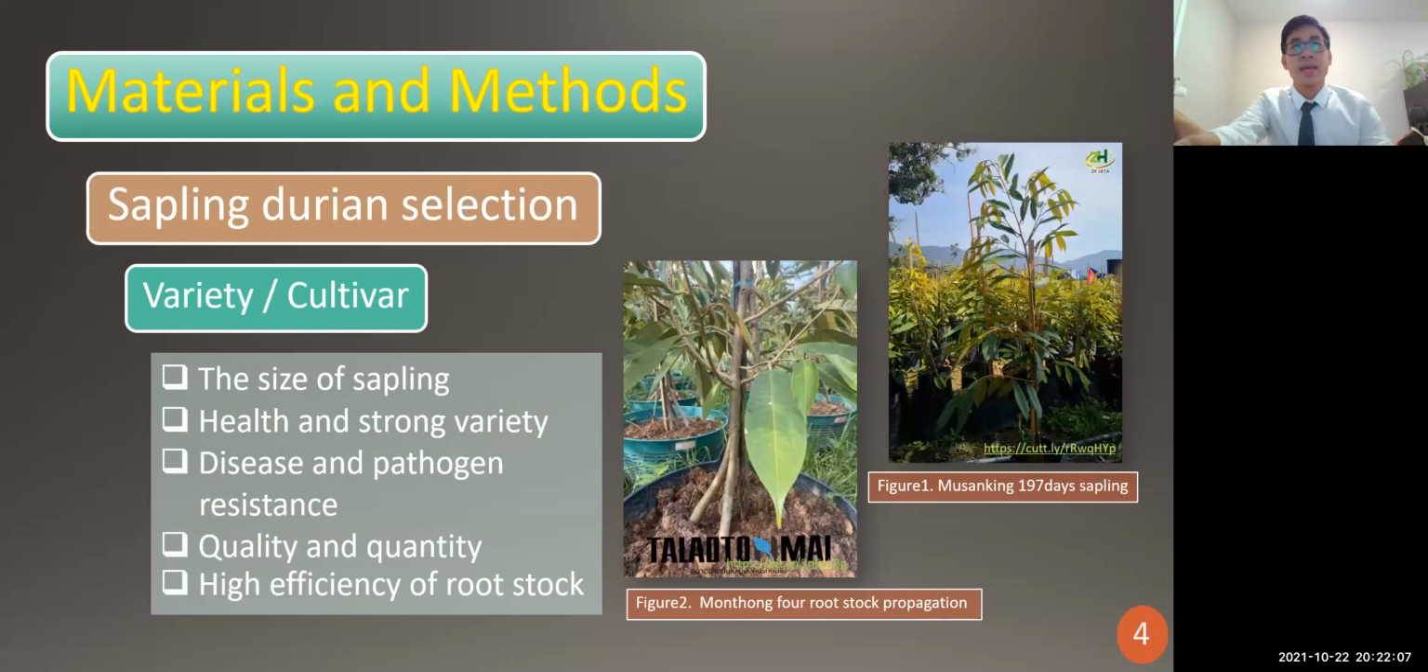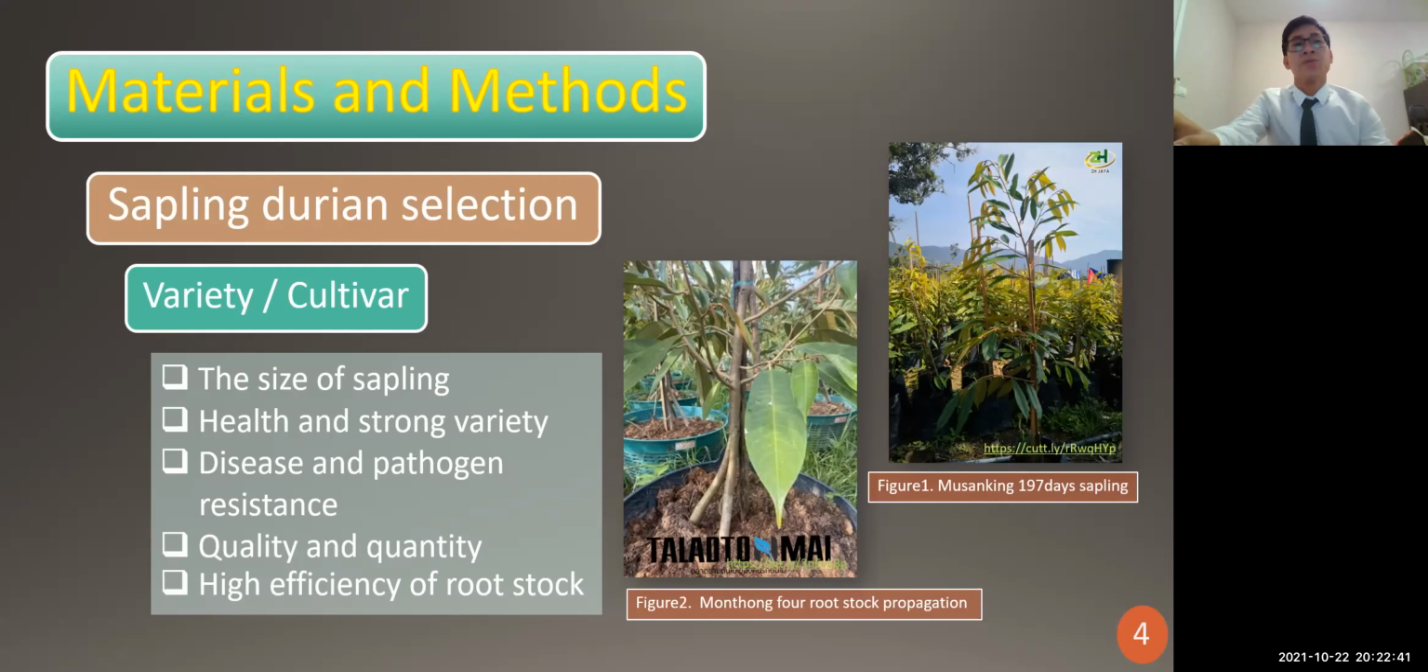For the materials and methods, firstly we have to choose the seedling durian selection, considering the variety and the cultivar. Variety means the interbreeding between two species, but it occurs by nature. But cultivar occurs by humans or farmers who interbreed two different species.